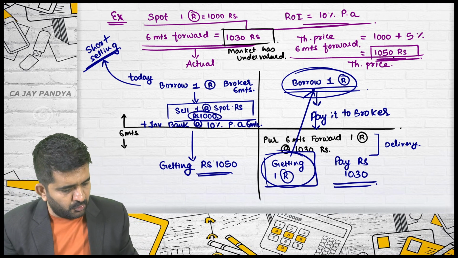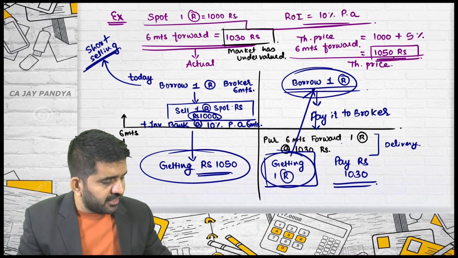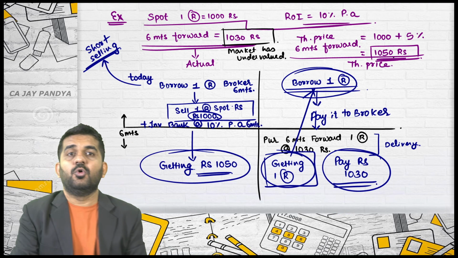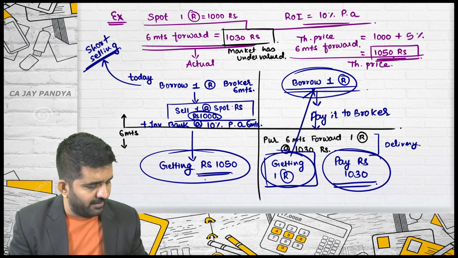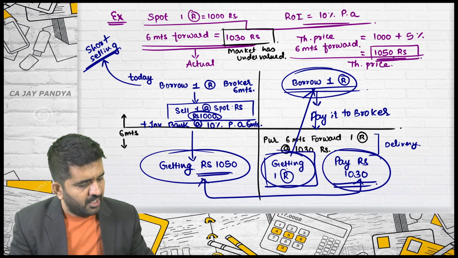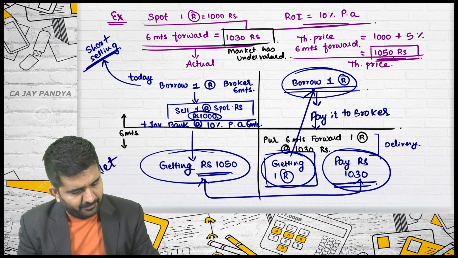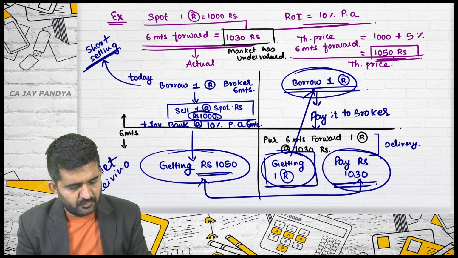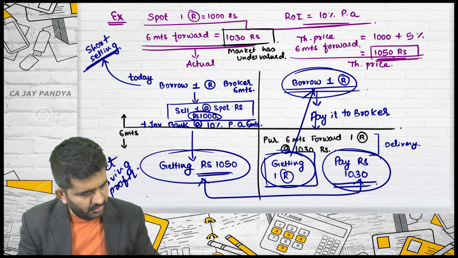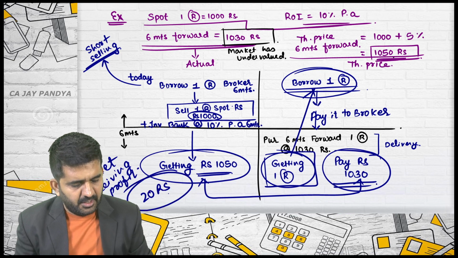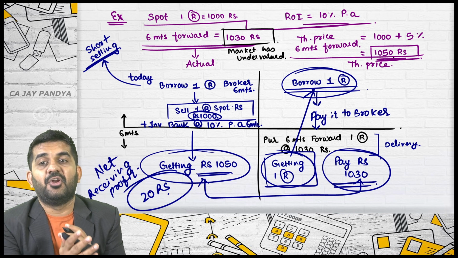I have invested 1000 rupees. I have received 1050 rupees. This contract is also out of picture because I have paid 1030 rupees. What is the net answer? I am getting 1050, whereby I am paying only 1030. This Reliance is getting cancelled. Is it alright? So net I am receiving a profit of 20 rupees. This profit of 20 rupees is nothing but arbitrage profit.